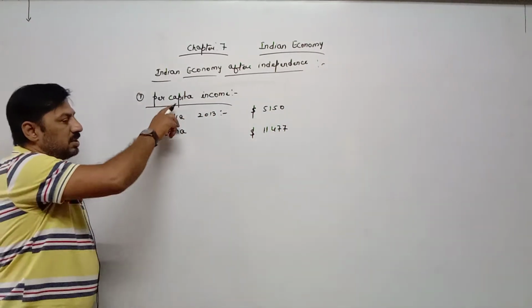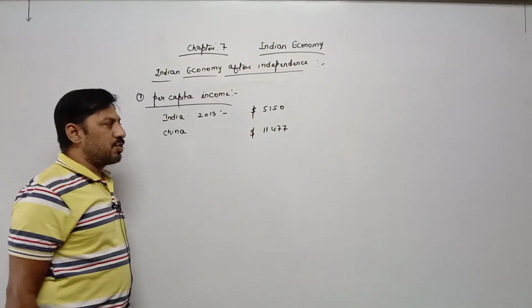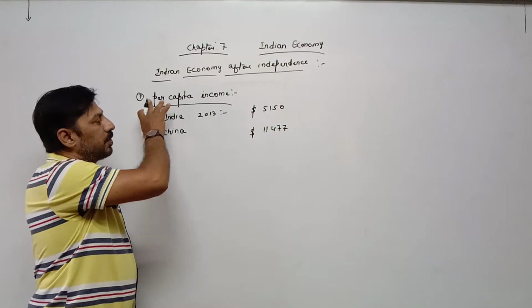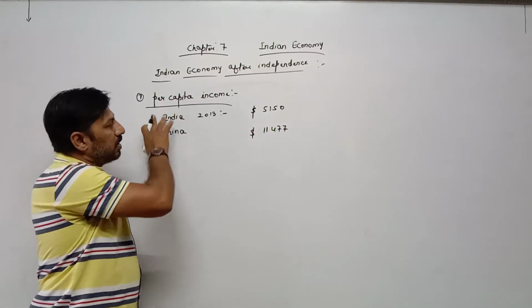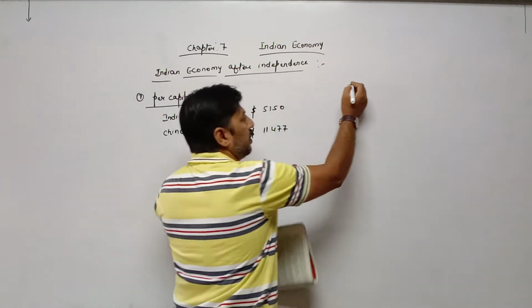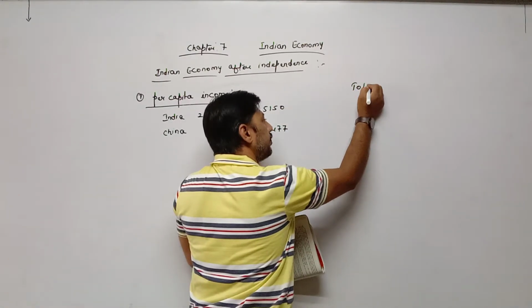Per capita income is the income of an individual in a year. Income of one individual person in a year is called per capita income. And how is per capita income calculated?